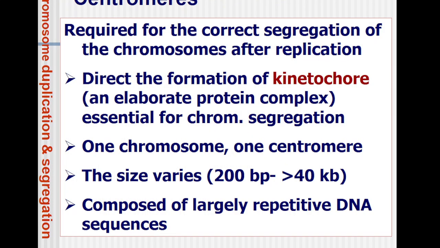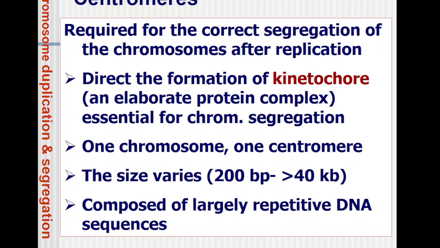Then the centromere is required for the correct segregation of the chromosomes after replication. It is the site where the kinetochore, the thread which is coming out from the polar bodies, interacts and binds. So it directs the formation of the kinetochore, an elaborate protein complex essential for chromatin segregation. One chromosome has one centromere. There can be more than one sister chromatid, but they are connected by a common centromere. The size varies depending upon the chromosome and its length. It can be anything from 20 base pair to 40 kb.